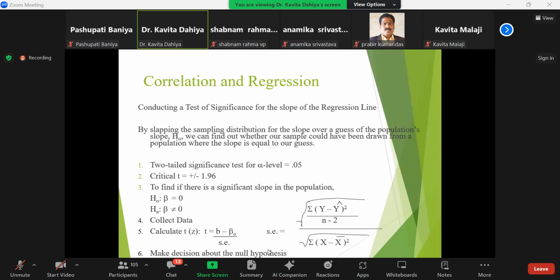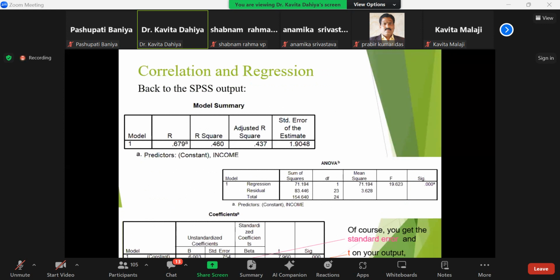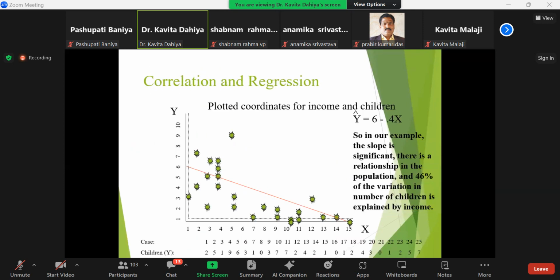Make the decision about the null hypothesis: compare whether the value is lesser or greater than the alpha value. Find the p value and take your decision. This is the significance value that you need to calculate. This is the standard error. Standard error, t value, and significance value, all these three values are very important for decision making.